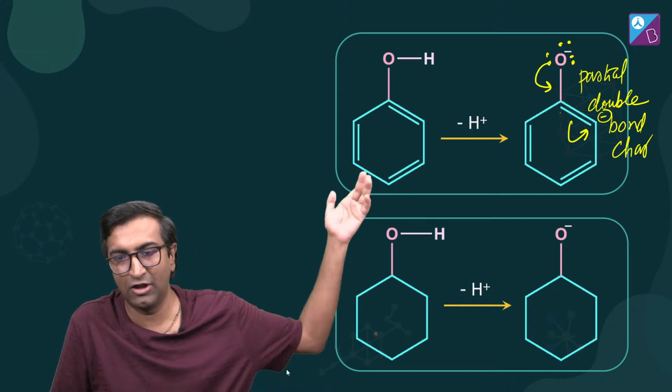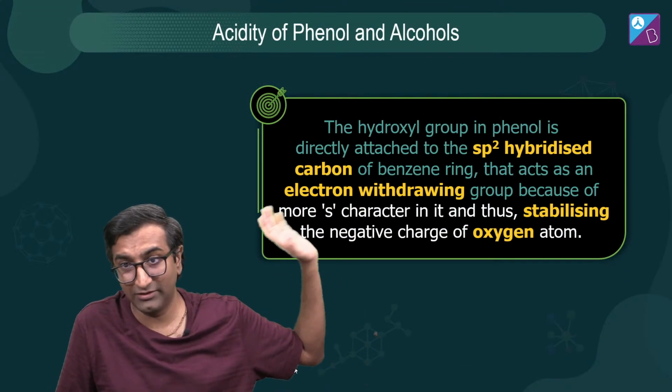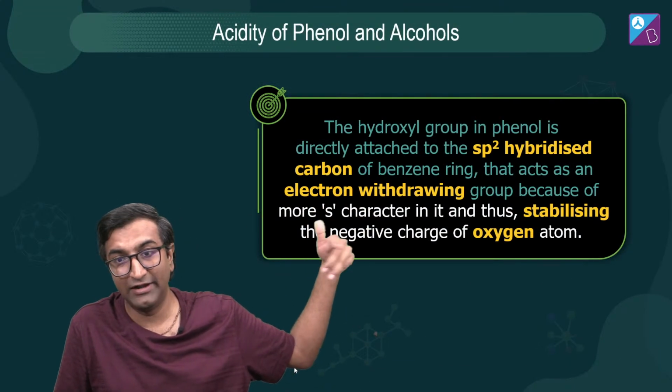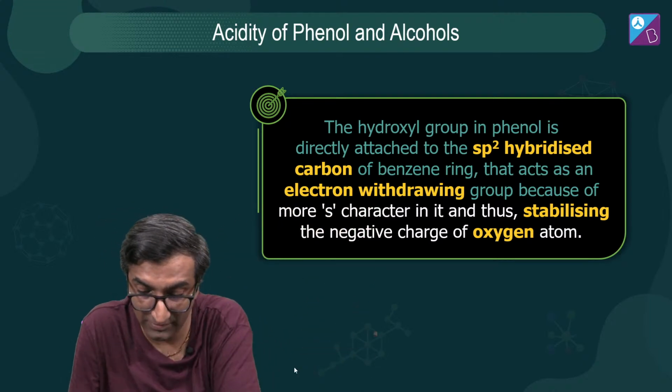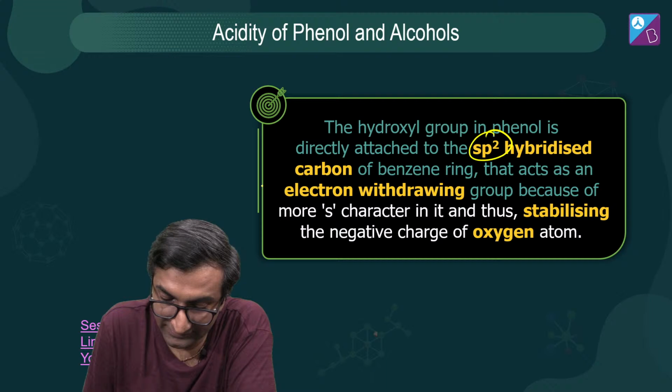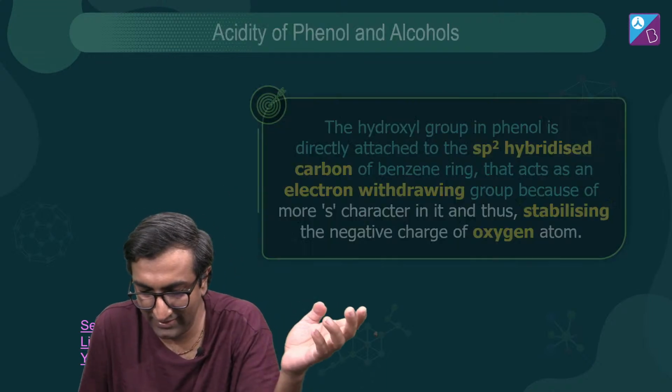So there are many different canonical forms of that species. Okay, it's reactive. I'm not taking it away from it. Yeah, if you want to do electrophilic substitution reactions, sure, great. But by itself, it's going to be sp2 hybridized, and it's an electron withdrawing group because of more s character. उसको stabilize कर देता है. And besides that, you've got all of this.